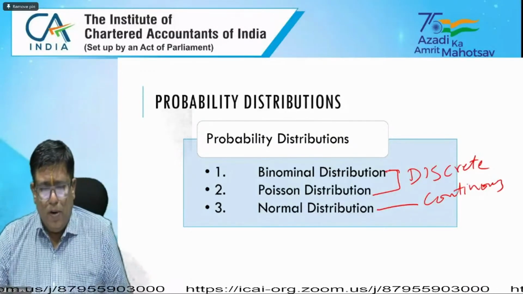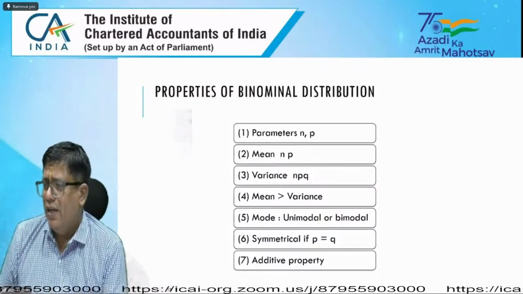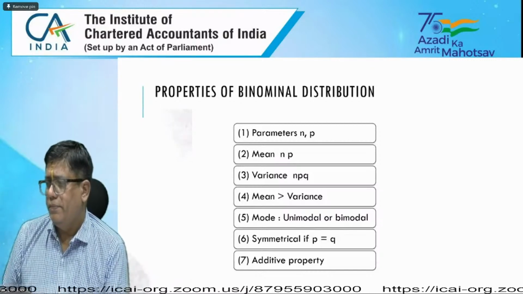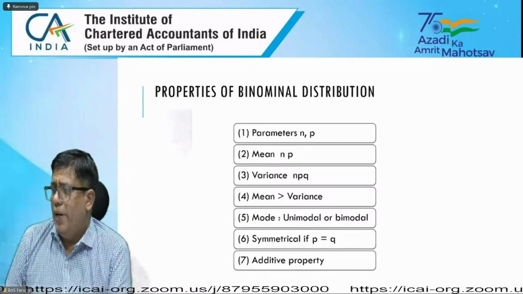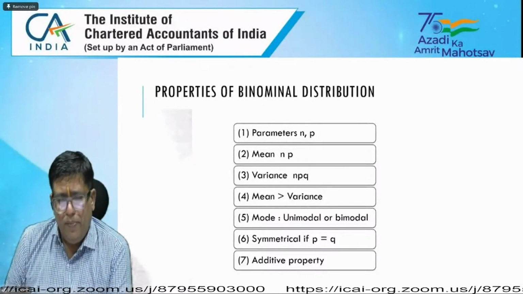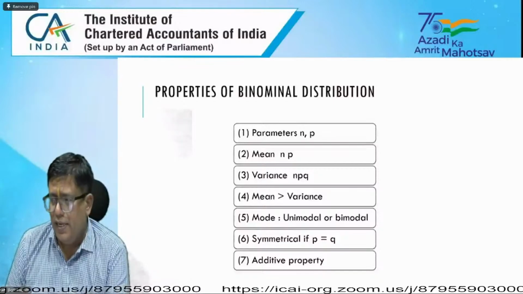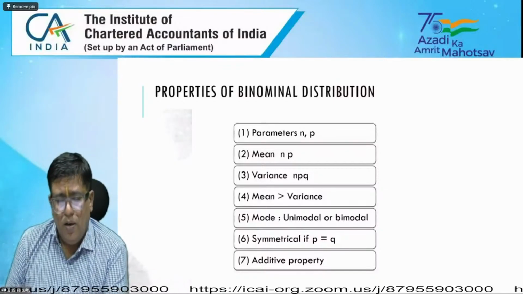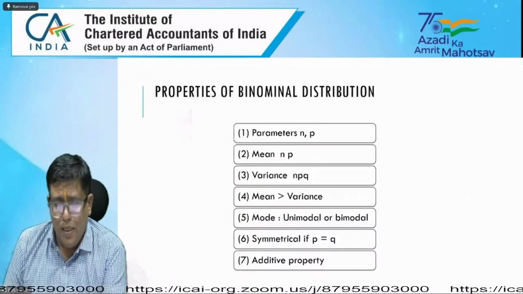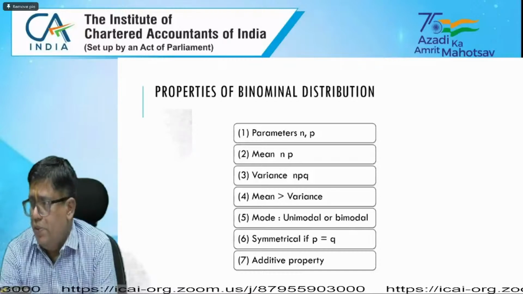Next, binomial distribution. Its parameters are n and p, the mean is np, and the variance is npq. The special property is that the mean is greater than the variance, and it is unimodal or bimodal. It is symmetrical if p equals q. You also have to prepare the additive properties of binomial distributions.